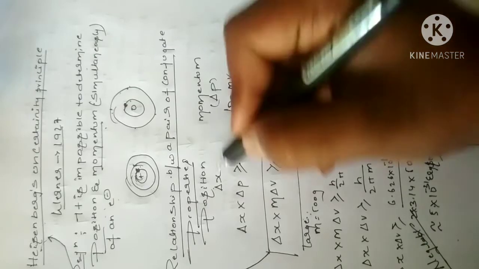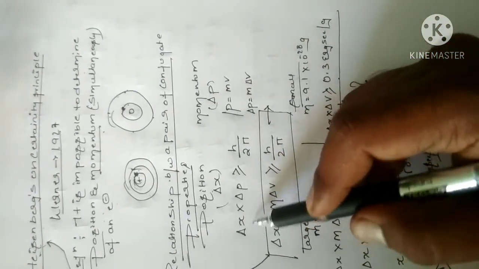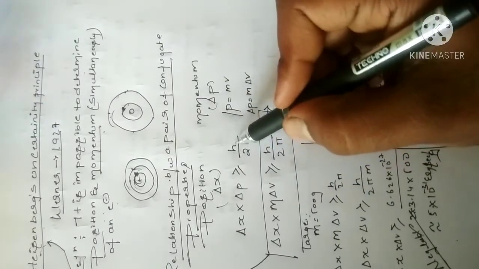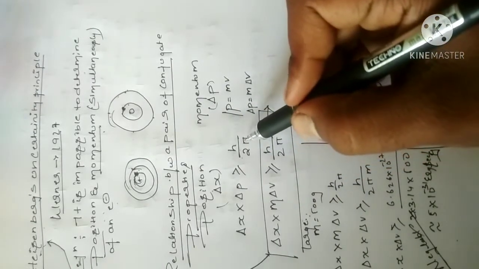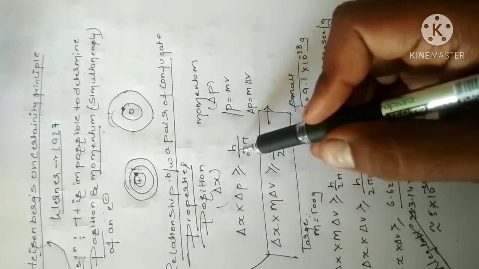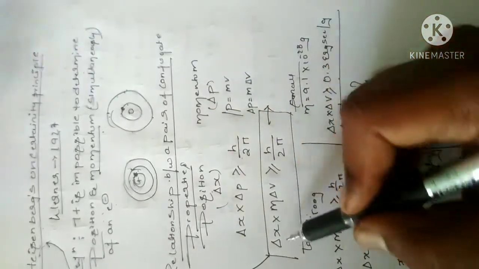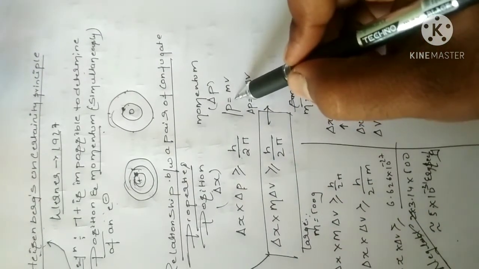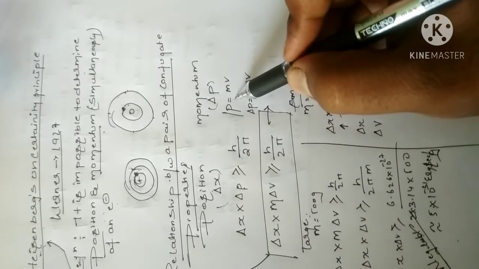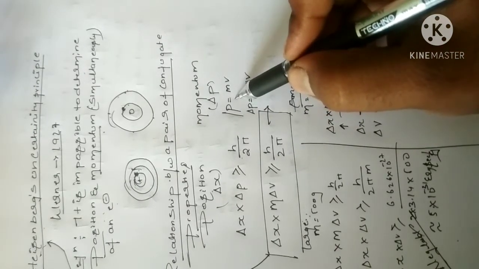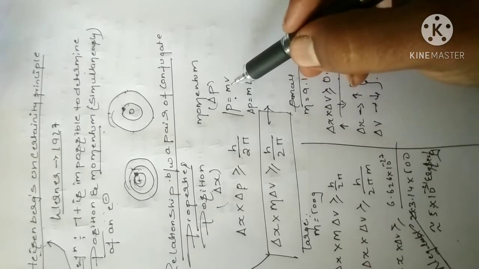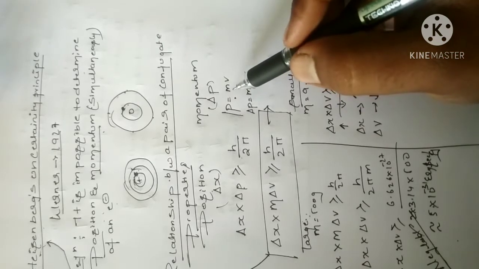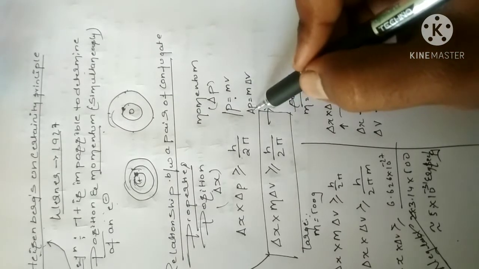Delta position into momentum of the particle is related to the Planck's constant. Now for the formula, we take p. As we said previously with de Broglie, p is nothing but mv, where m is the mass of the particle and v its velocity, correct? Delta p is the change in momentum.